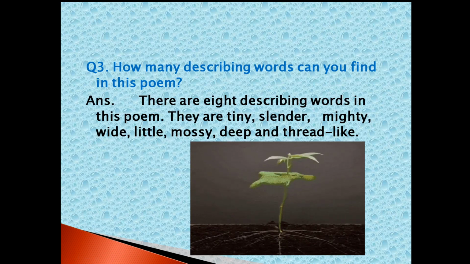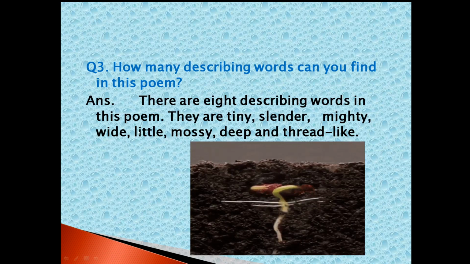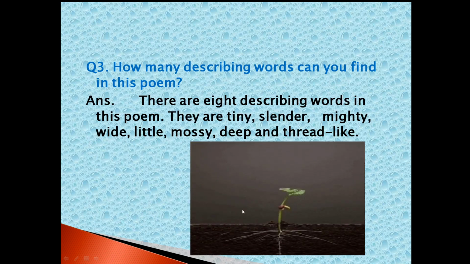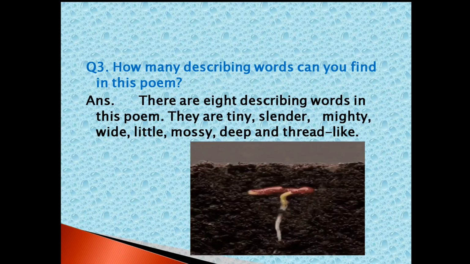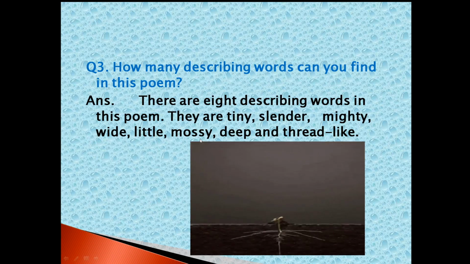Now wide. Wide means, for example, you can see the roots widespread, isn't it? You can see wide. Wide means just like a breadth. Little, again I told you, small. Mossy. Mossy means greenery, just algal growth. It will be slippery green. That is mossy. Near the forest, near the water tank and all, mossy it will be.